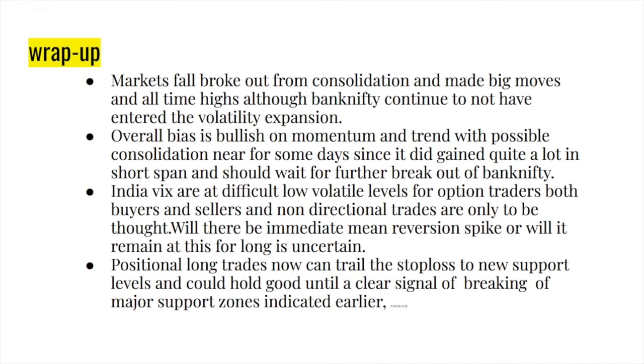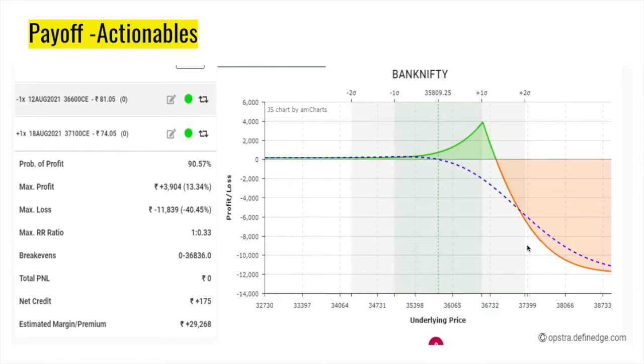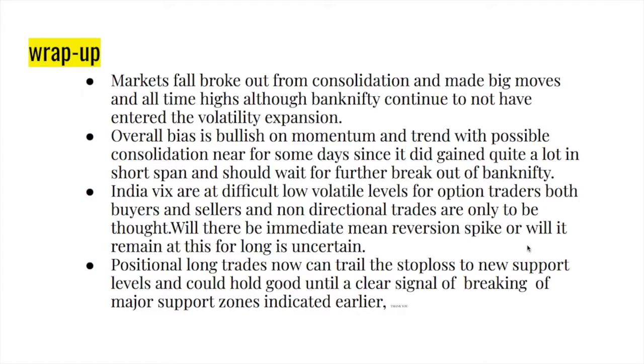So positional traders should trail the stop loss now that it has moved up, and they can put the stop loss at the new support levels, the previous resistances. That's where the stop loss has to be placed, and until there is a clear signal, a breaking of the new support zones, there's no reason to exit, right? So that's a wrap up.